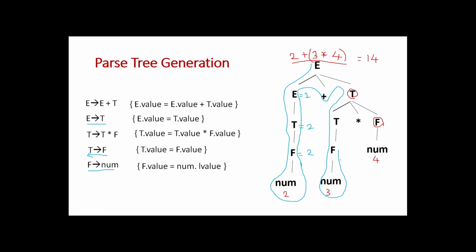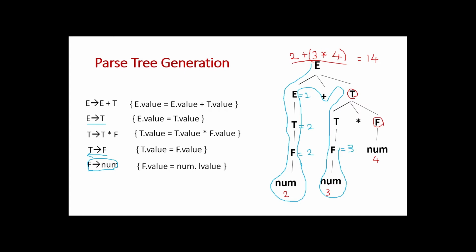So this is equivalent to which production? This is equivalent to this production. What is the corresponding action rule? F dot value is equal to num dot value. So what is the value of F? F is equal to num dot value. What is the value of num? 3 is the value of num. So that is equal to 3.